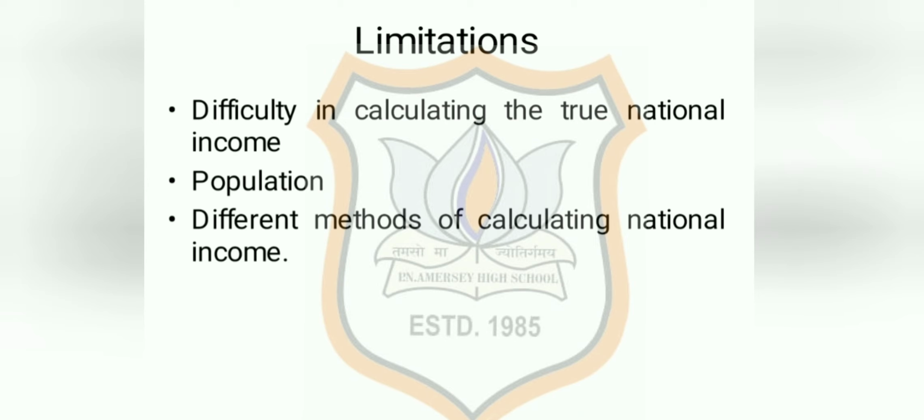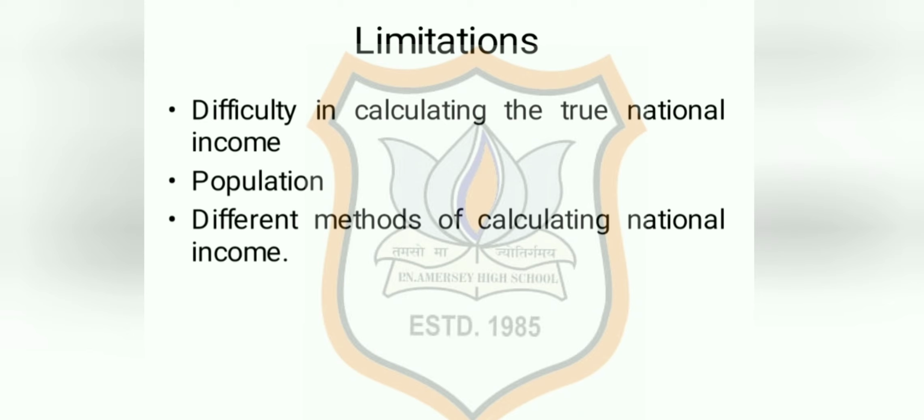Last one, different methods of calculating national income. Across the world, there are different methods which are used to calculate national income. However, three most important methods which are considered while calculating national income are the production or output method, income method, and expenditure method.